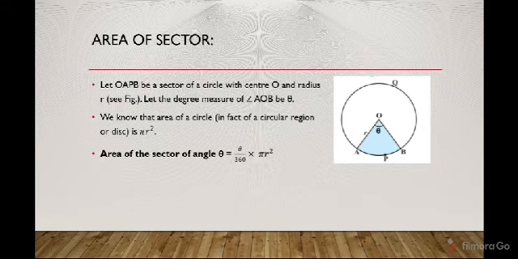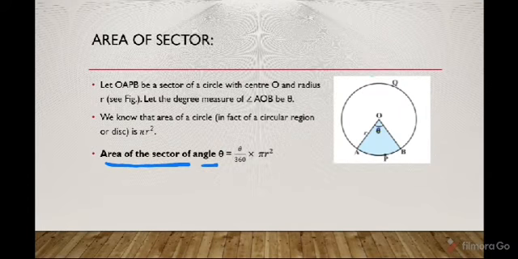Angle of the sector is equal to theta. Let OAPB be the sector of the circle with center O and radius R. The degree measure of angle AOB is theta. We know that the area of the whole circle is equal to pi r square. Now we have to find the area of the sector of angle theta.